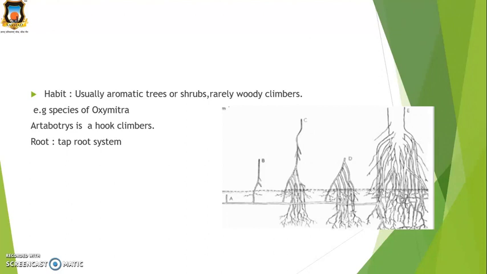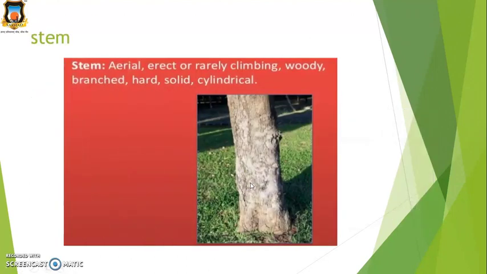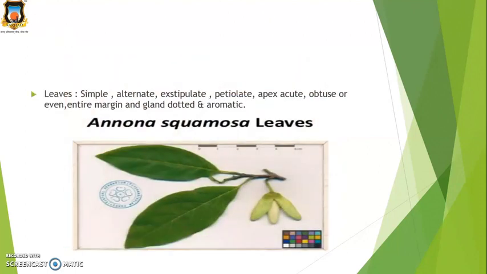Some examples are species of Oxymitra as well as Artabotrys, which are hook climbers, and the root is a taproot system. That's why this family belongs to Dicotyledons. These are some snapshots of types of roots. Then stems. The stems are aerial, erect or rarely climbing, woody as well as branched and cylindrical.